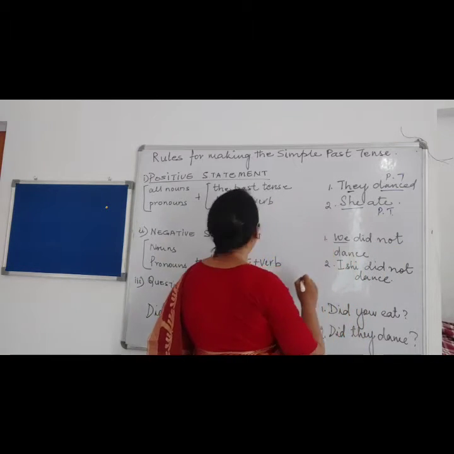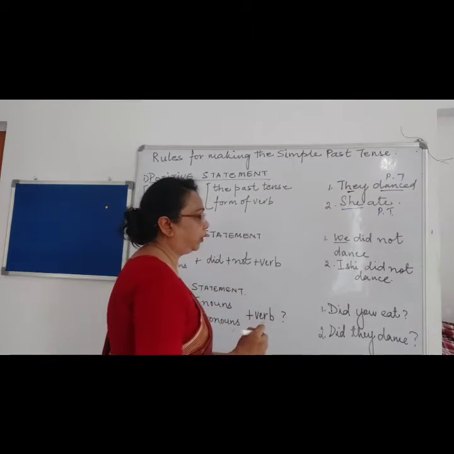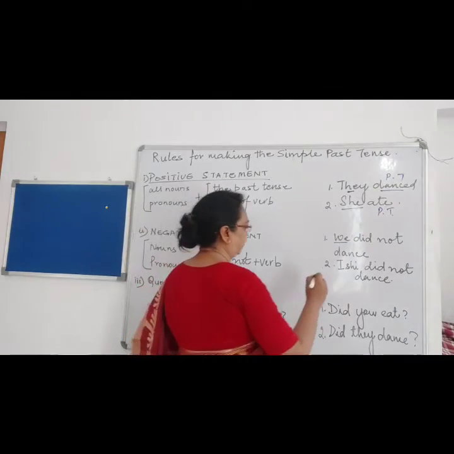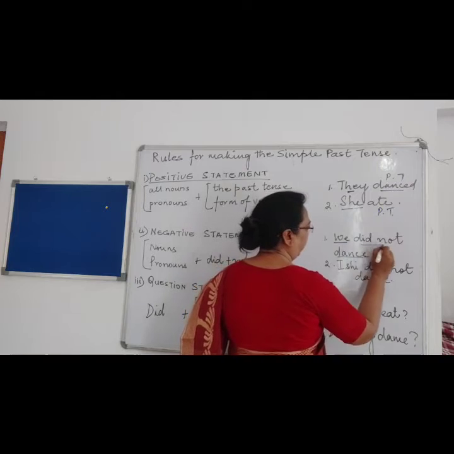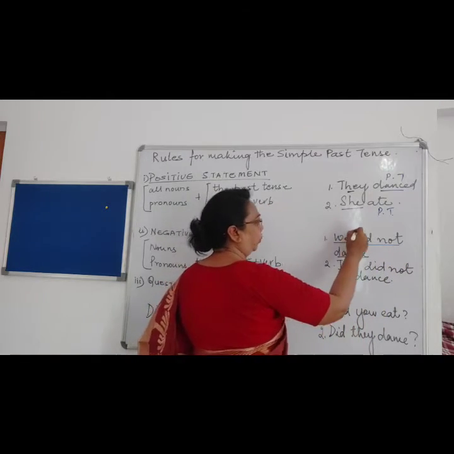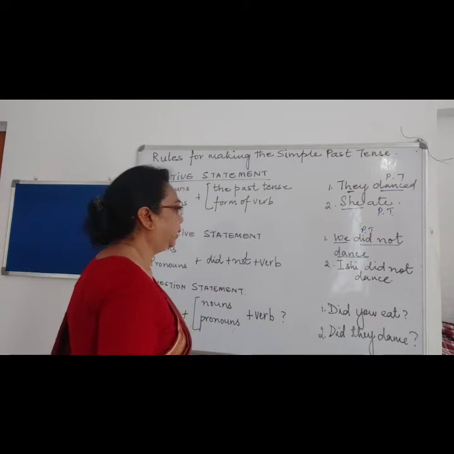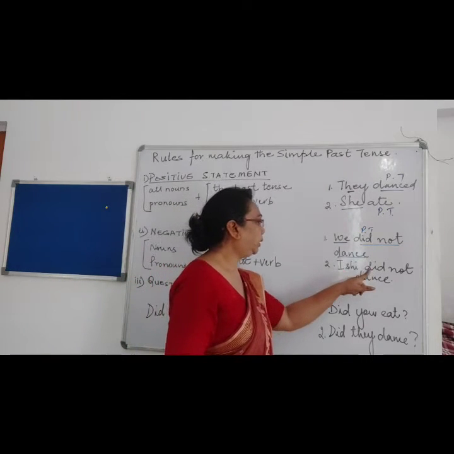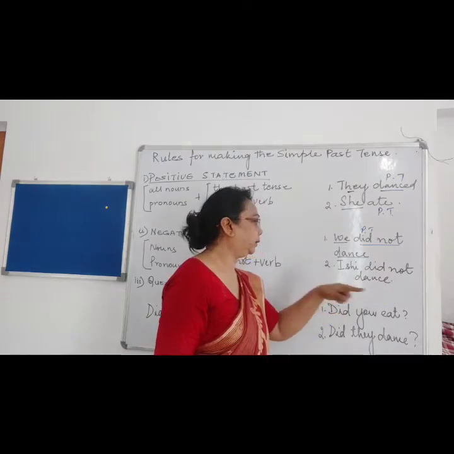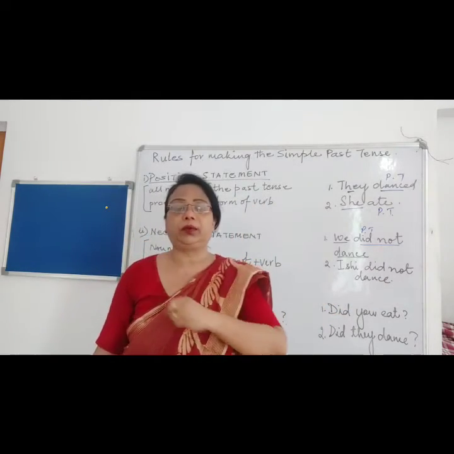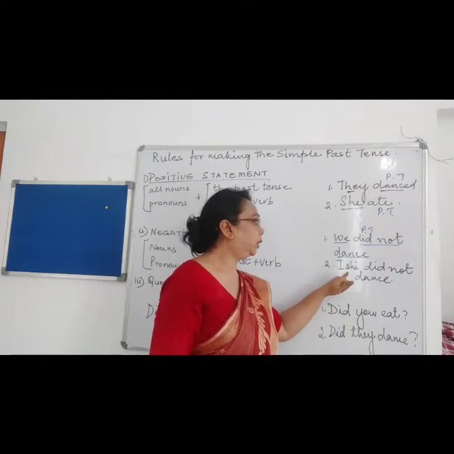We is a plural form of noun and dance is the verb. So we did not, did is what? Did is the past tense. So we did not dance. Now Ishi did not dance. Now Ishi over here is the name of a girl, so it is singular.